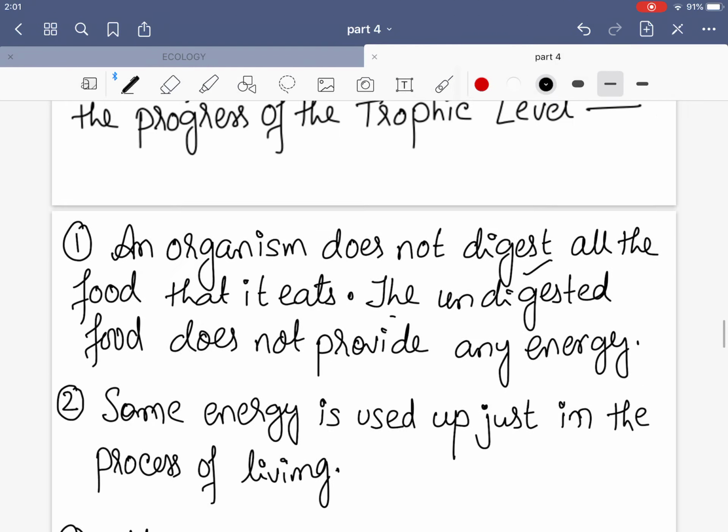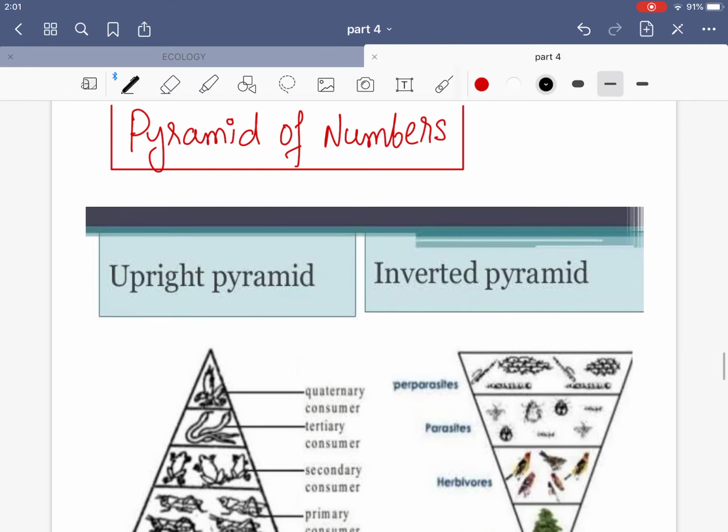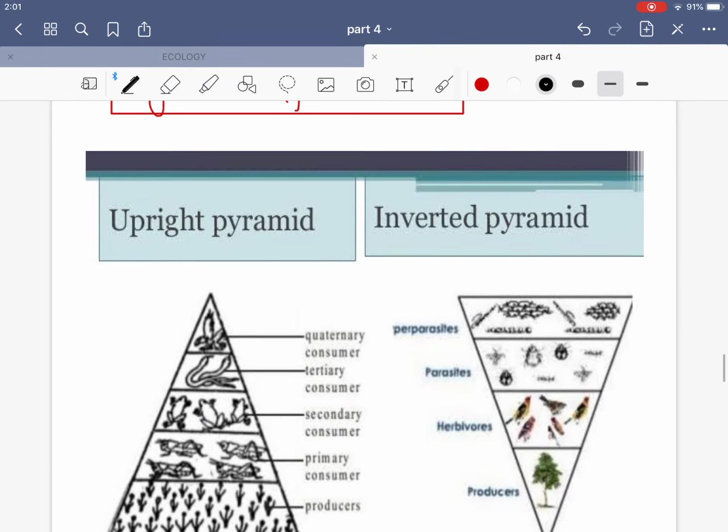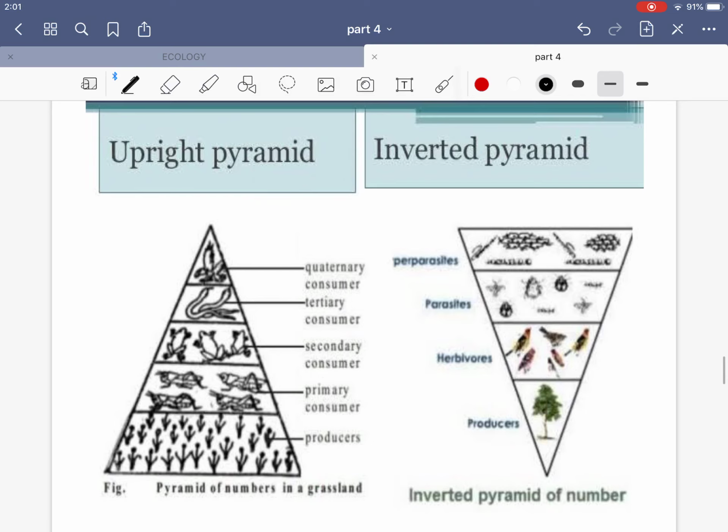How is this possible? See, here I will show you a diagram. This is known as the pyramid of numbers, and in the pyramid of numbers, you can see that there is a lot of grass, okay, and one grasshopper does not just eat one stripe of the grass, it can eat this part, the whole. So one grasshopper is dependent on this.